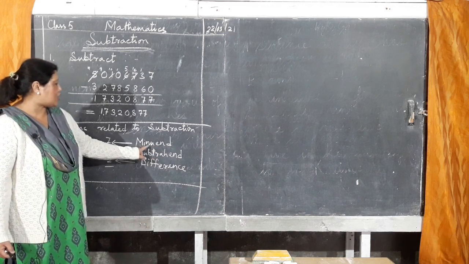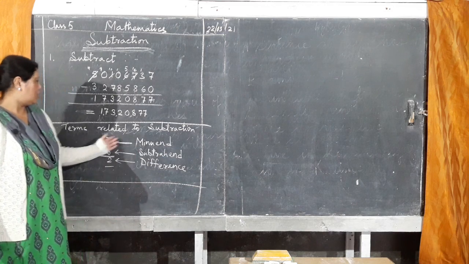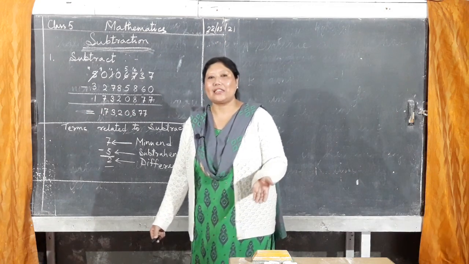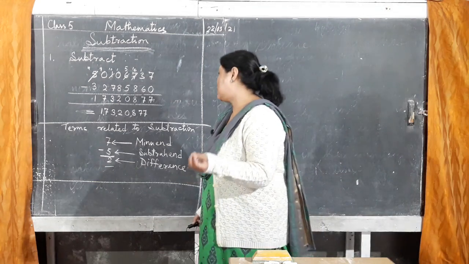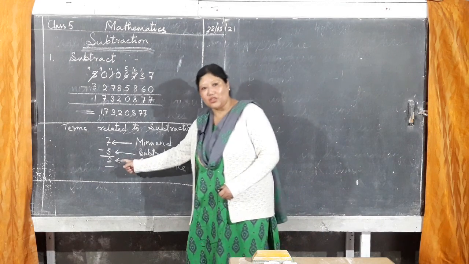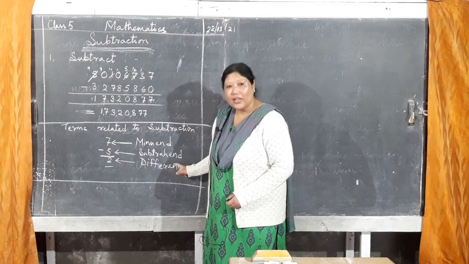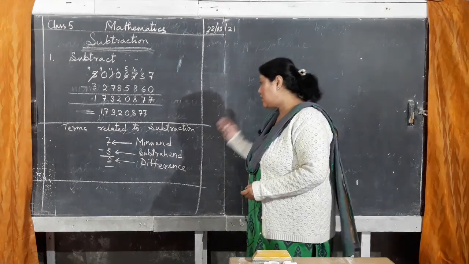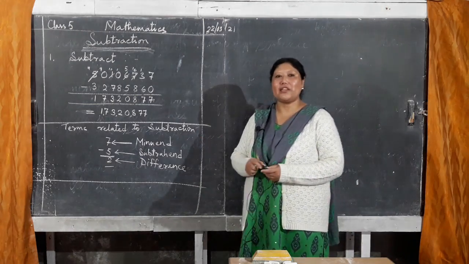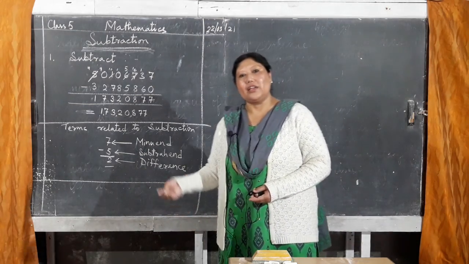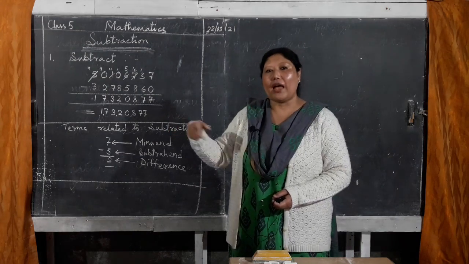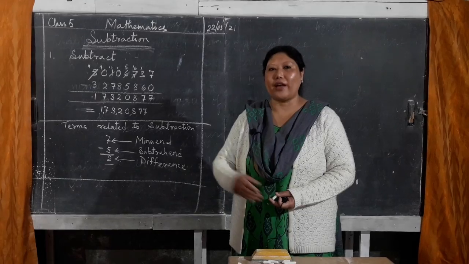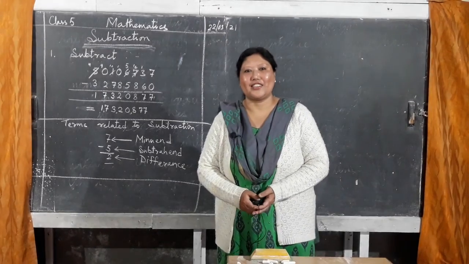Okay, M-I-N-U-E-N-D. It is in the book also. So the bigger number which you subtract from is called minuend, and the number which you are going to subtract is called subtrahend. Okay, and the answer you get from subtraction is called difference. Please remember this. In the next class, in subtraction also, I am going to tell you how to find the missing subtrahend and minuend. Okay, in the next class. Okay, thank you.